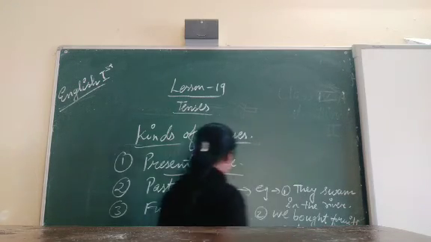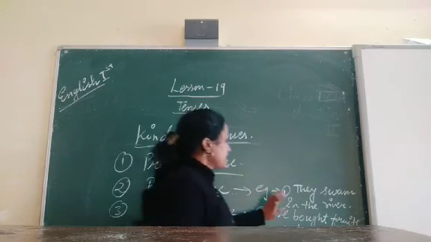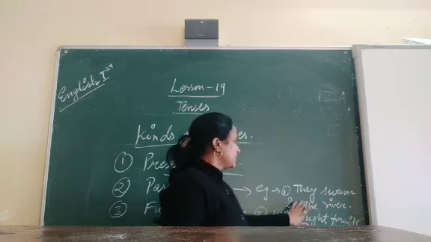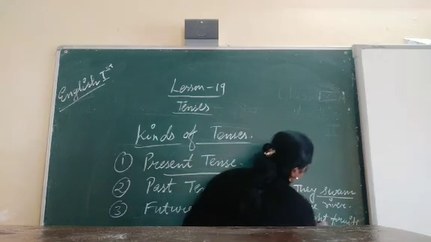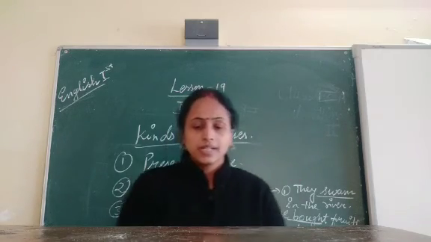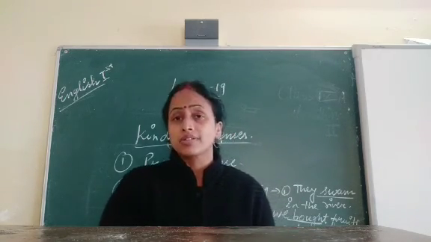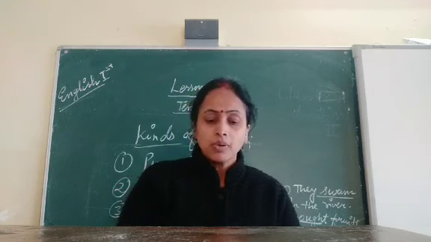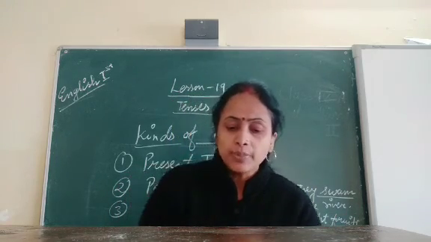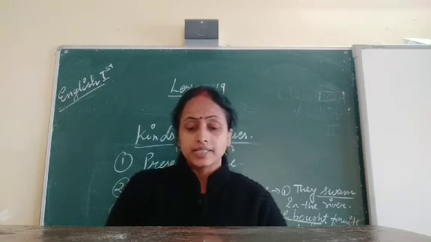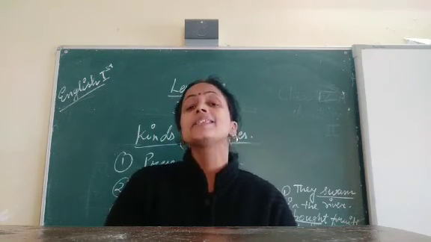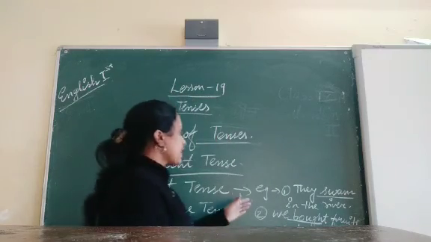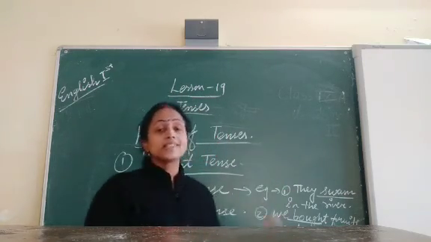In the sentence, swam is a verb. In the other, bought is the verb. Swam and bought tell us that the action has already taken place in the past time.